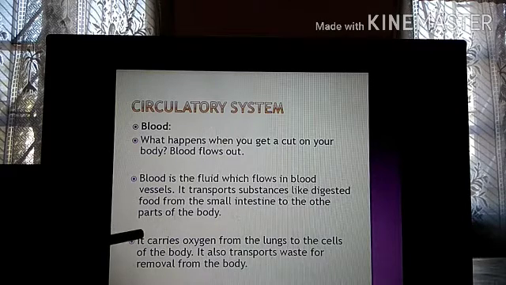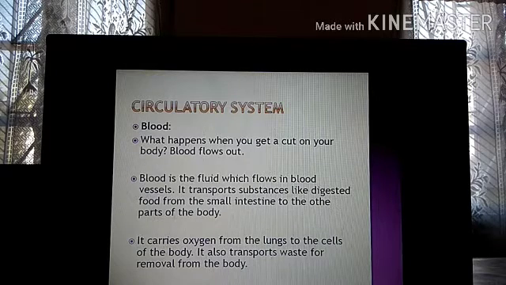Then the next function is that it carries oxygen. So oxygen, we know when we inhale, where does the oxygen go? It goes to the lungs. So from the lungs, it carries oxygen to all the cells of the body. All the cells. The cells that are present in your lungs, the cells present in your heart, the cells present in your brain. So everywhere oxygen goes. It also transports waste for removal from the body. Waste materials that need to be removed from the body are also removed by the blood. So these are the functions of blood.